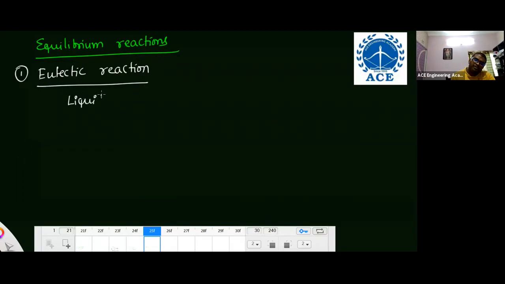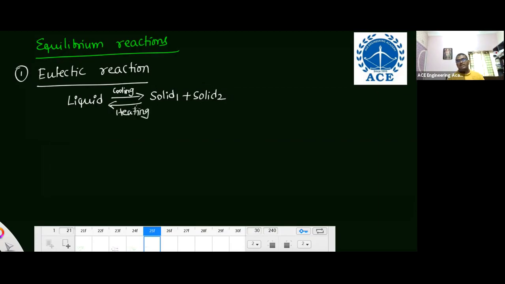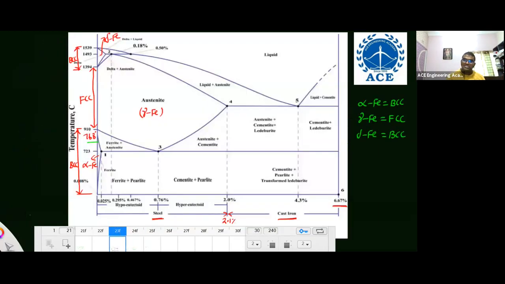A liquid upon cooling transforms into two solid phases, solid 1 and solid 2. Or otherwise, two different solids upon heating transform into liquid. This reaction is present here, the eutectic reaction, at 4.3% of carbon and 1100 degrees Celsius.